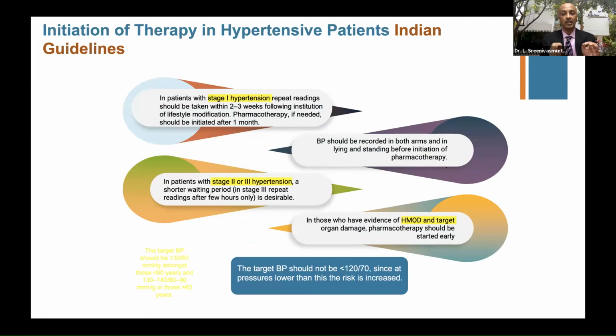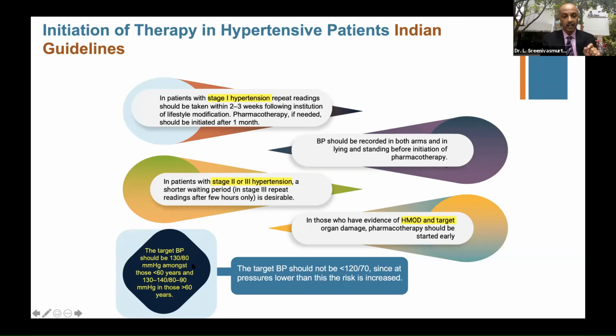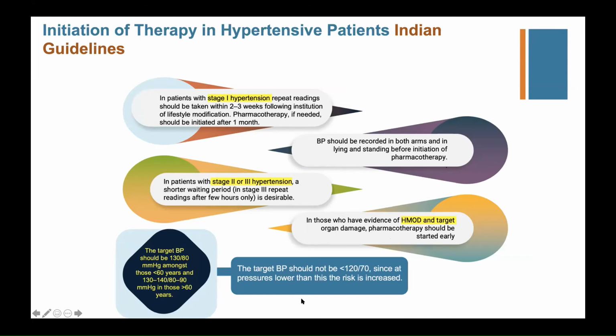And in stage 2 or 3 hypertension, a shorter waiting period is required. That is less than a month, you initiate treatment when you see stage 2 or 3. And in those who have evidence of end organ damage or target organ damage, pharmacotherapy should be started immediately or early. But remember, the target BP in our Indian guidelines is 130/80, like the other guidelines, for age below 60 years. And for more than 60 years, you have a little relaxation, 130 to 140, and 80 to 90. The target should never be below 120/70, like any other guidelines.